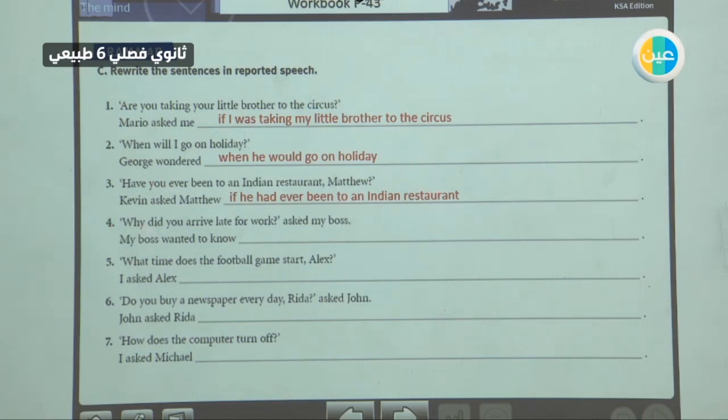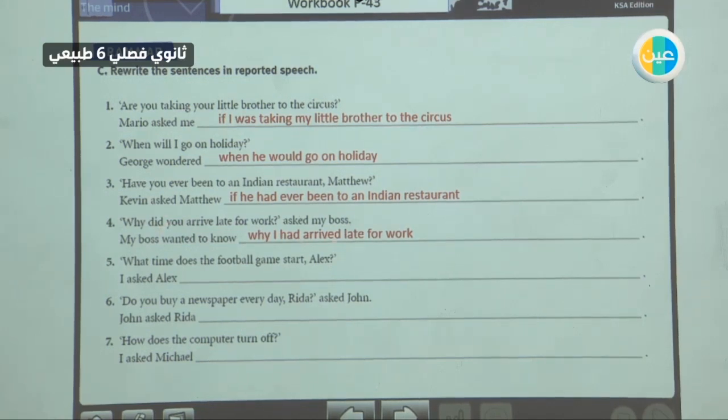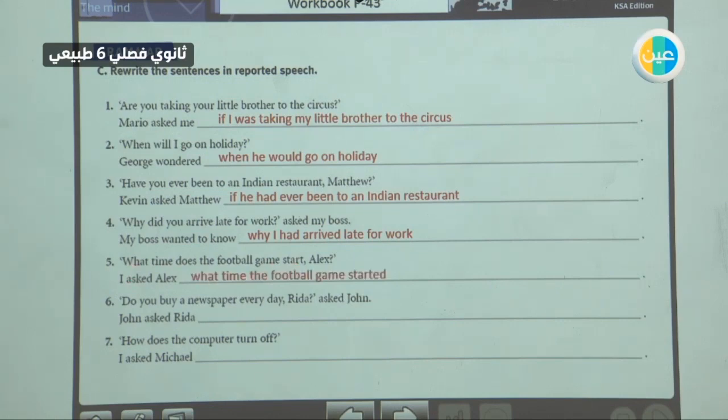Why did you arrive late for work? Asked my boss. My boss wanted to know why, we have it here, why I had arrived late. Past into past perfect, had arrived late for work. What time does the football game start? WH question word. I asked Alex what time, then the football game started, present into past, and we changed the order.